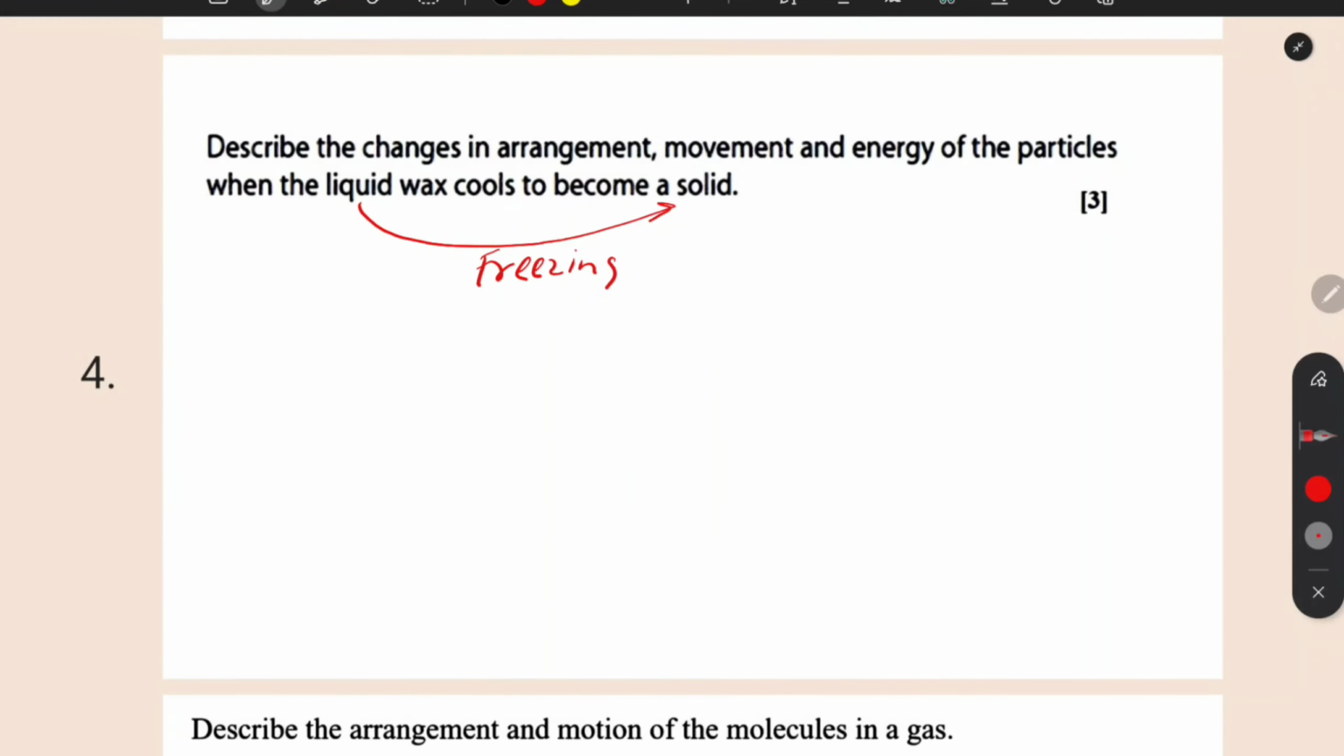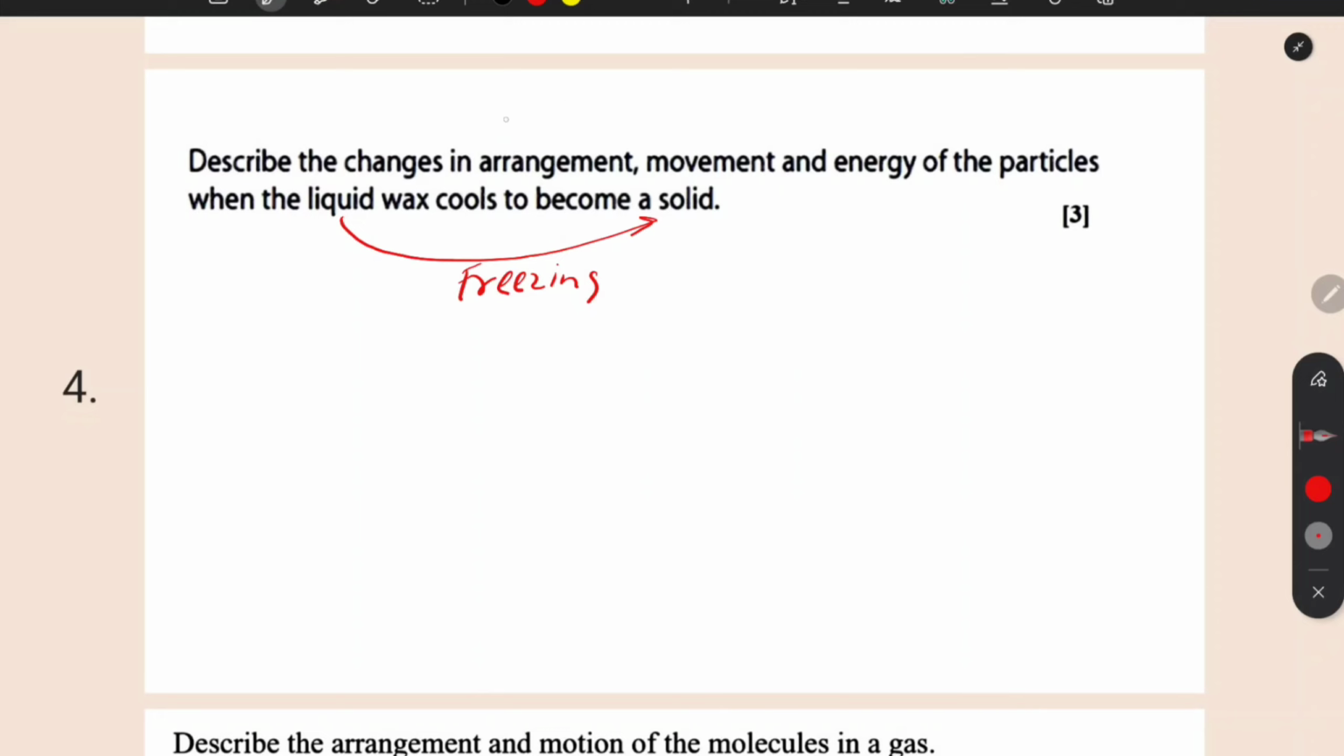So when liquid converts into solid, what change in arrangement will occur? It will become a regular arrangement. Then the movement of particles will be slower, and the energy of particles will be lower in a solid state. So this is how you can write it in the form of a statement, and that will be enough for your answer.